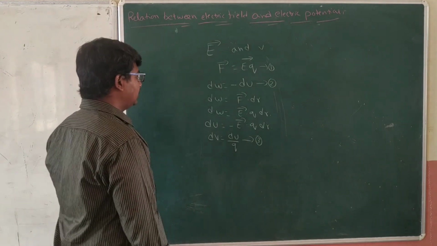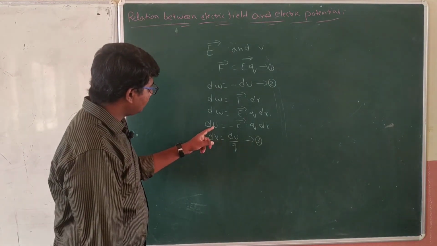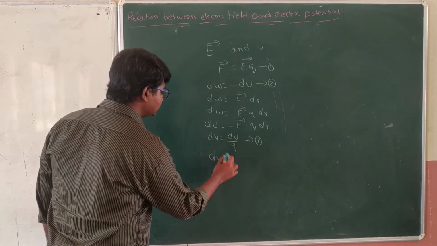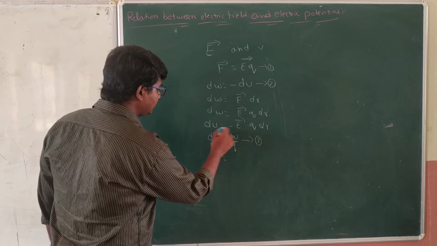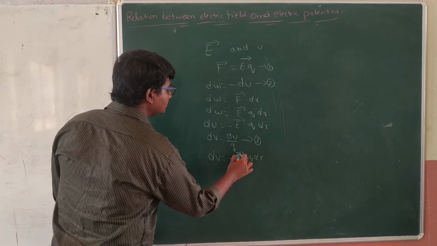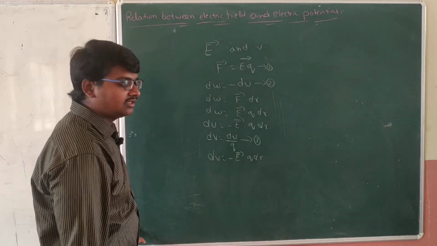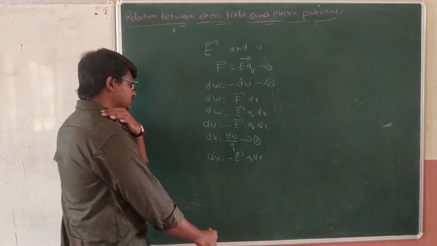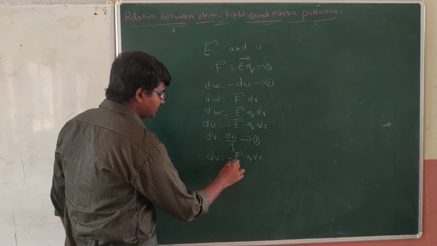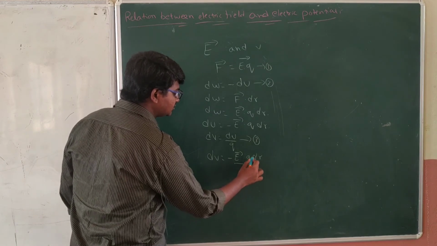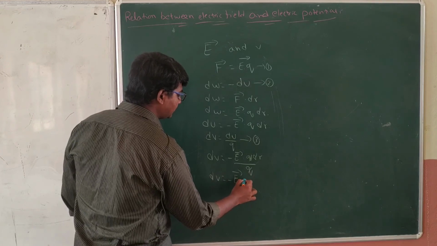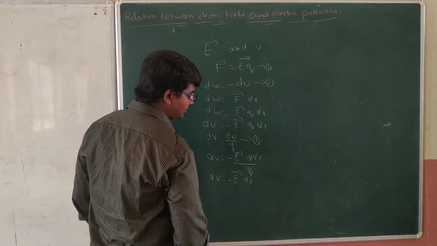Now from the above equation and equation number 3, what can we write? dV is equal to dU, and in the place of dU, minus E bar dot q into dr, divided by q, and this q and q get cancelled. dV is equal to minus E bar dot dr.